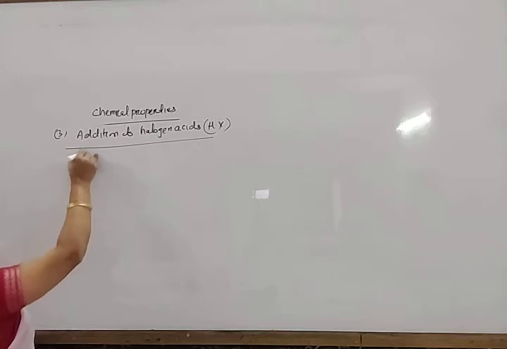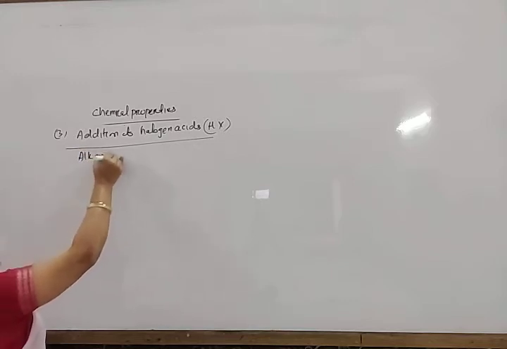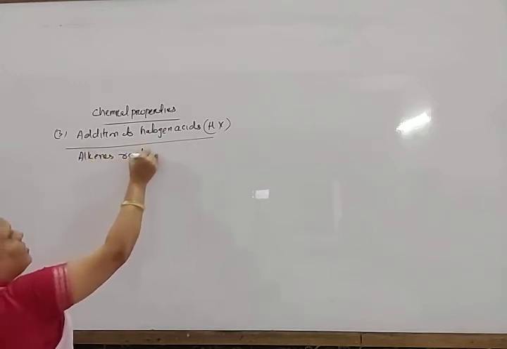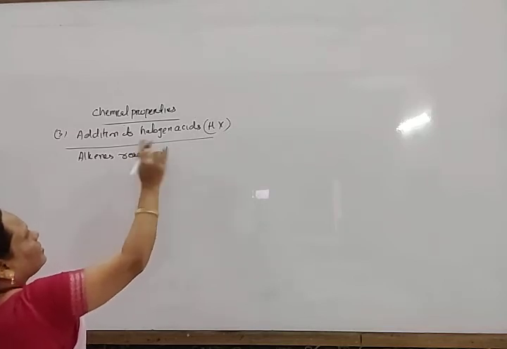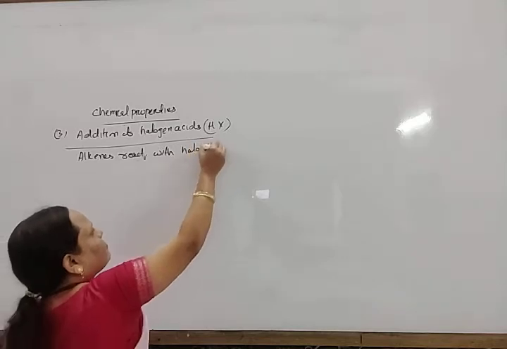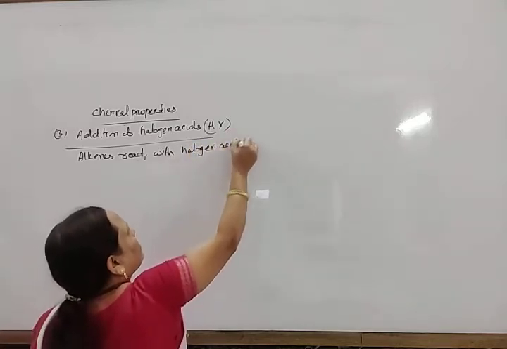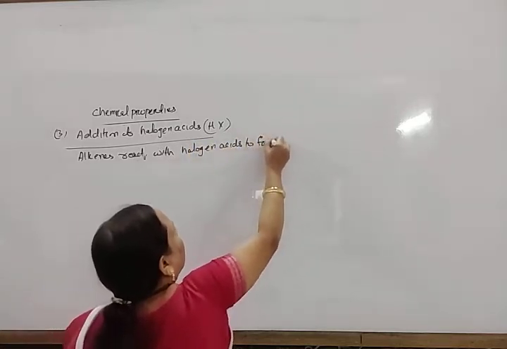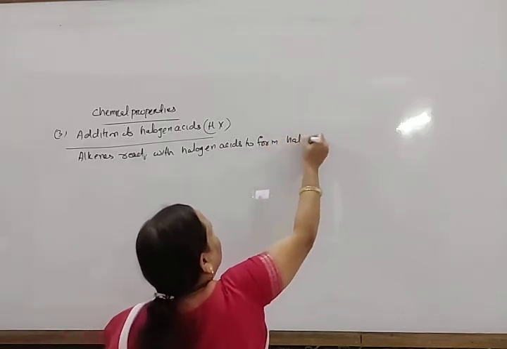Okay, so addition of halogen acids. So alkenes react with halogen acids to form haloalkanes.